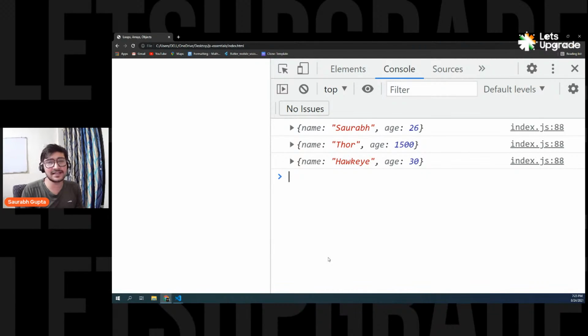I'm printing all the elements. Simple. Just like you printed all the numbers inside an array, now I'm printing all the objects inside an array. In this case, the object is nothing but an element, right? See, guys, a lot of people get confused. When they store normal numbers in arrays, it's easier for them. But when they store objects in arrays, they get confused about how it is working. You don't have to be confused. It's simple. A number was also an element. An object is also an element. That's it. You're simply working with indexes.